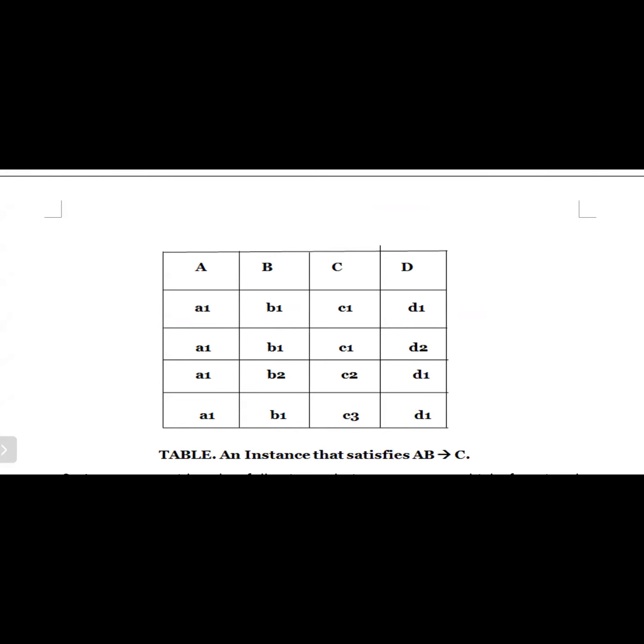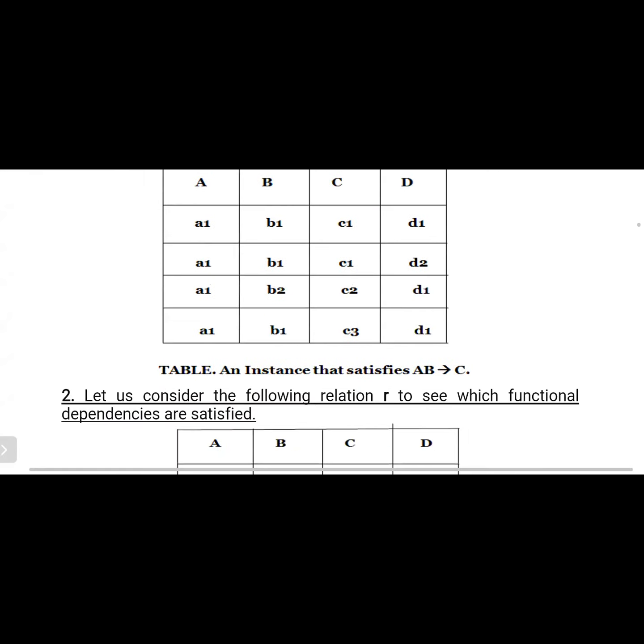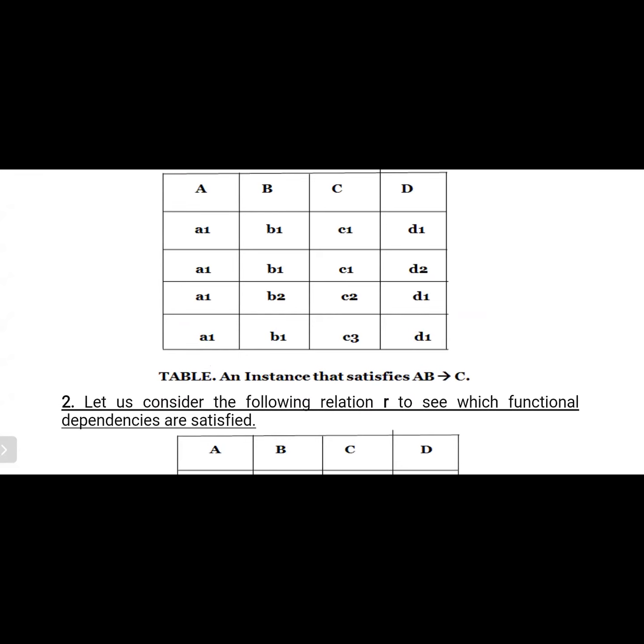Okay. So that means here, if we observe the above two lines, T1.X equals T2.X and T1.Y equals T2.Y. So for example, we consider these tuples T1, T2, T3, T4 like that. Then T1.A equals T2.A. Am I right or not? Why? Because A1 and A1 are the same. In the same way, T1.B equals T2.B. So these two are the same. Then T1.C equals T2.C. So then the resultant value will be referred to as a functional dependency.